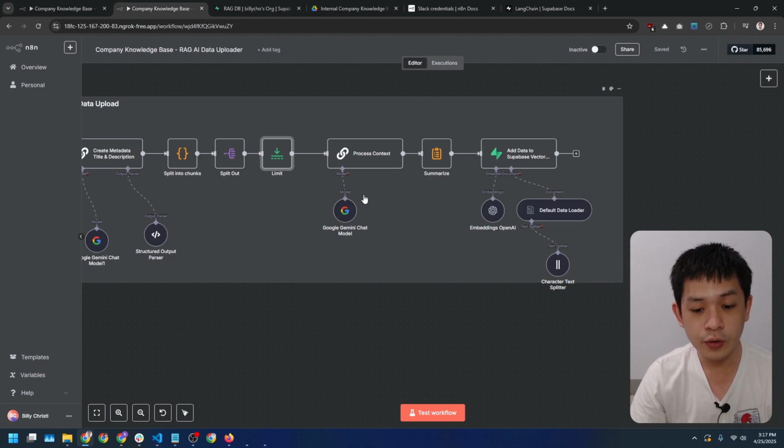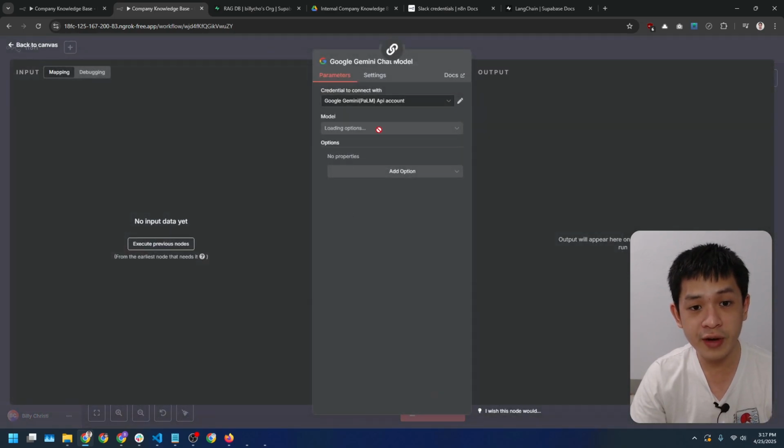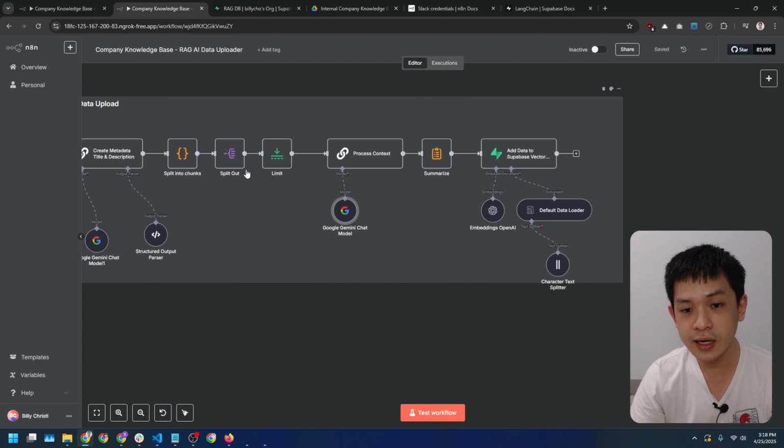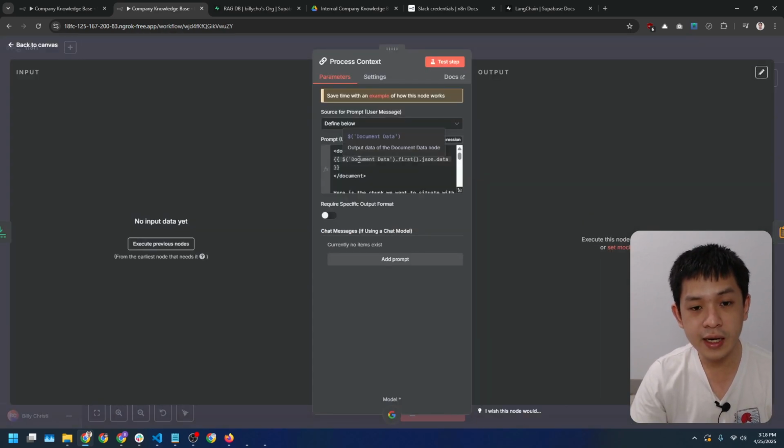Next, we generate context for each chunk using another LLM chain. This again uses Gemini 1.5 Flash here. This context is what makes our RAG contextual and way more accurate than a standard RAG implementation. Here is the prompt to generate the context.